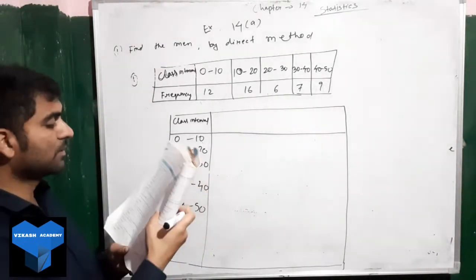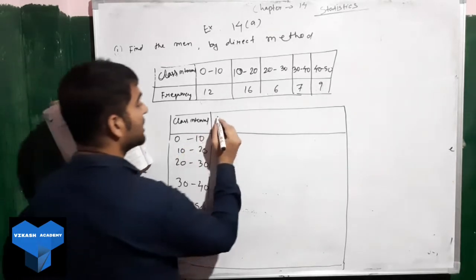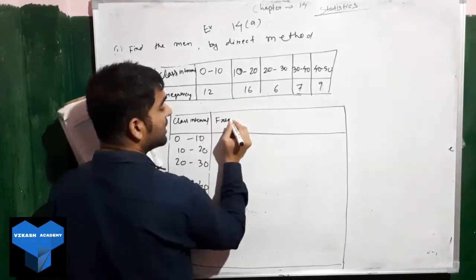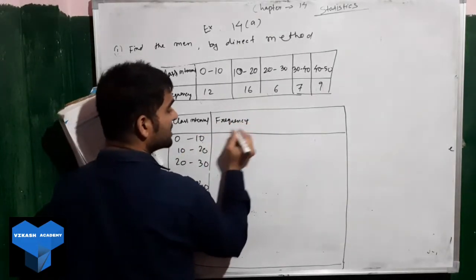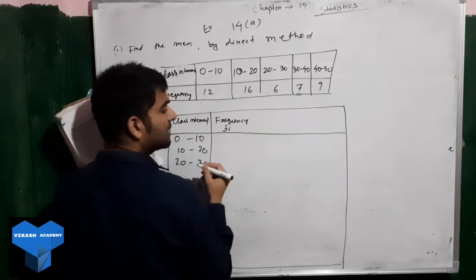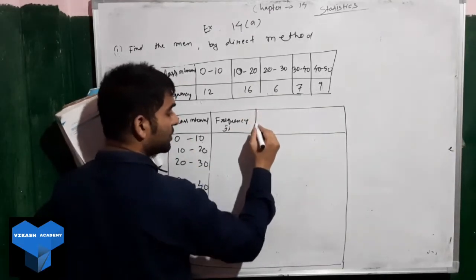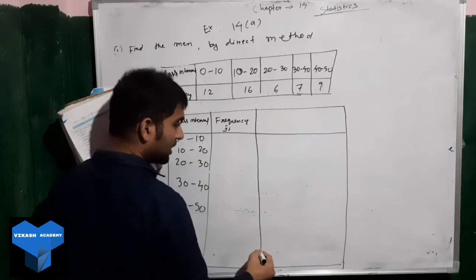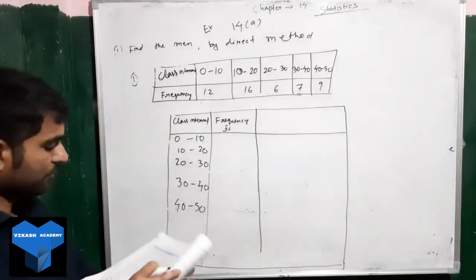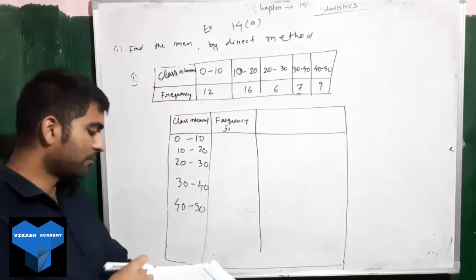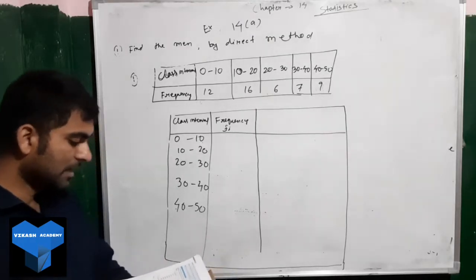Next what we will do? We will write the frequency here, and you already know how we denote the frequency. We denote it with fi. So in this case, frequency will be denoted with fi.